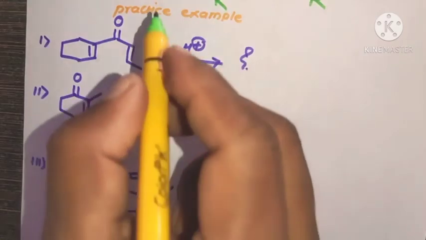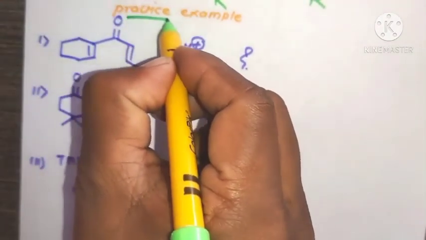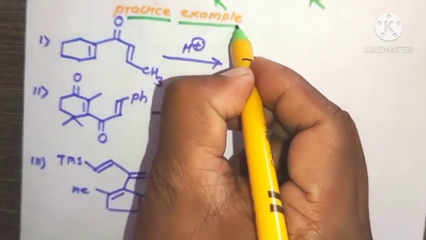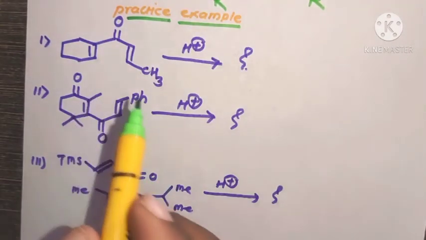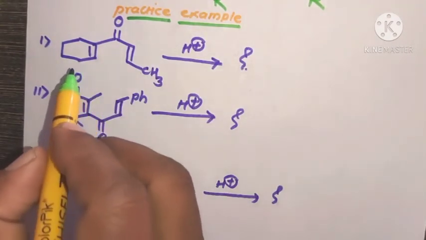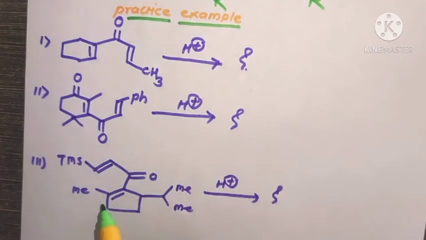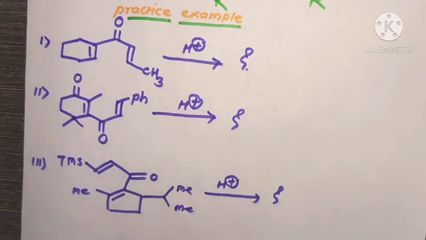Now these are the practice examples. You can write the correct mechanism as well as the product of this reaction, and then send the answer image of these three problems, the first, second and third one. Write the mechanism and then send the answer image of these problems.